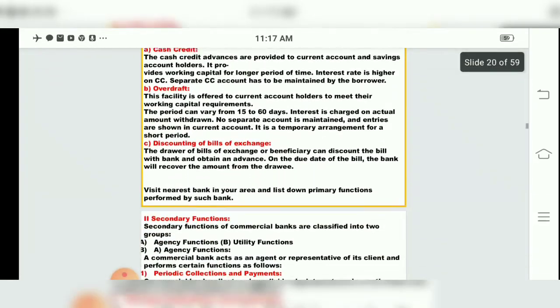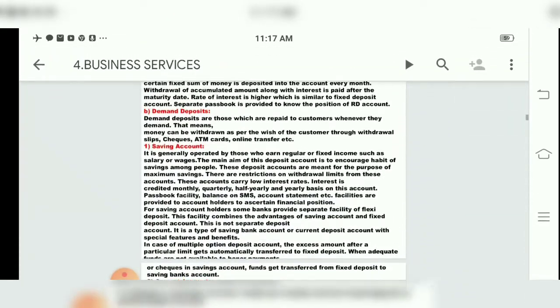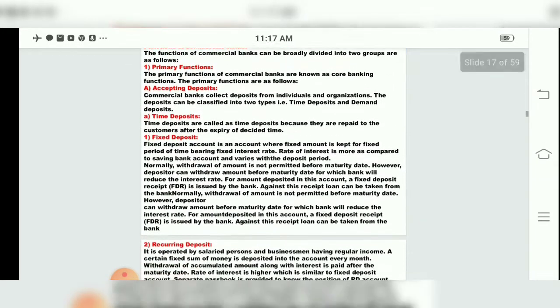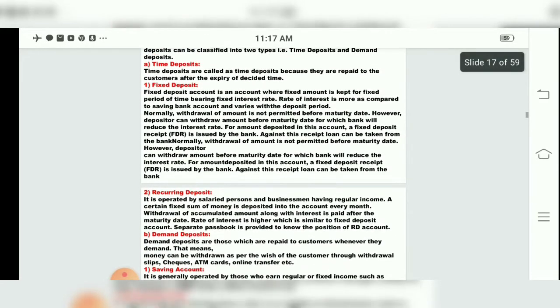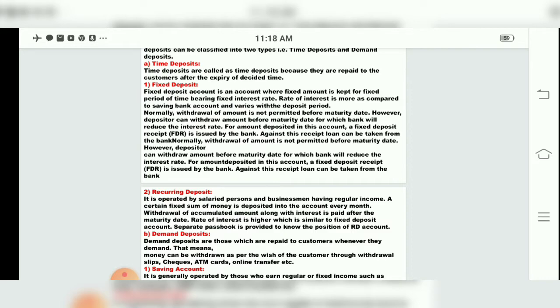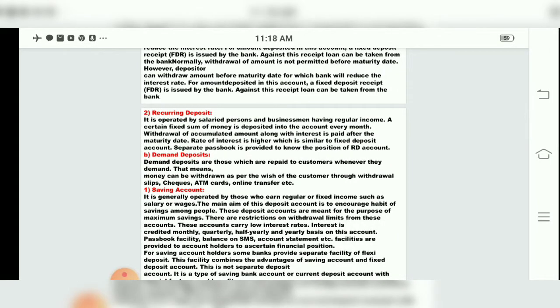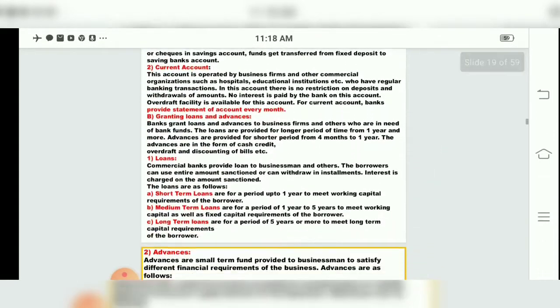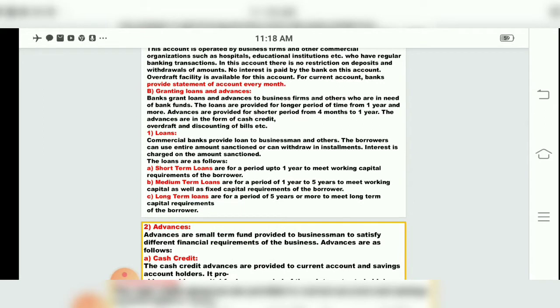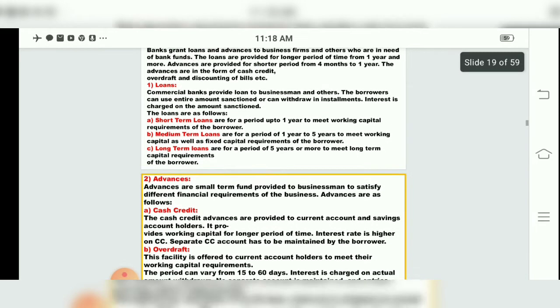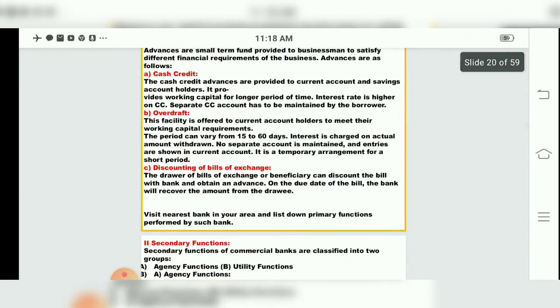So what we studied over here, children, are the primary functions of a bank. The primary functions were accepting deposits. In that, we studied time deposit, under which we studied fixed deposit and recurring deposit. Recurring deposit is also called RD. Then we studied demand deposit, under which we had savings account and current account. Then the second primary function, part B, that is granting loans and advances. In that we studied short term, medium term and long term loans. Then advances: cash credit, overdraft facilities and discounting bills of exchange.